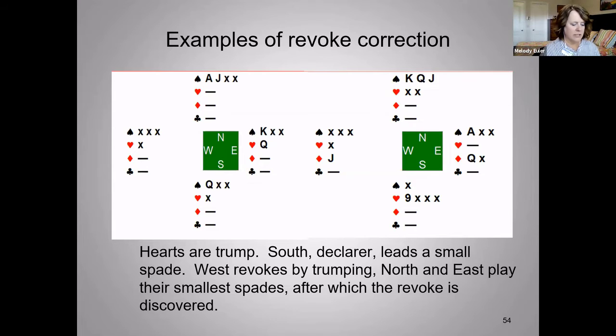So the answer in this situation is no. Because it's law 62 that talks about this, and it takes the non-offending side changing their card.